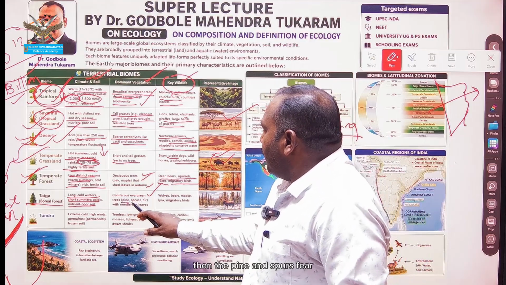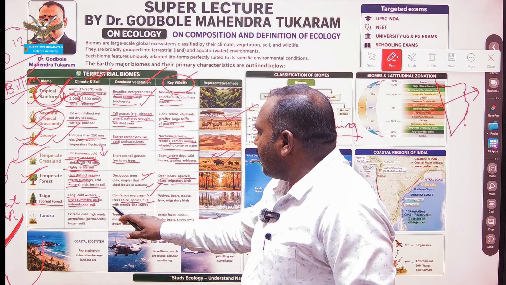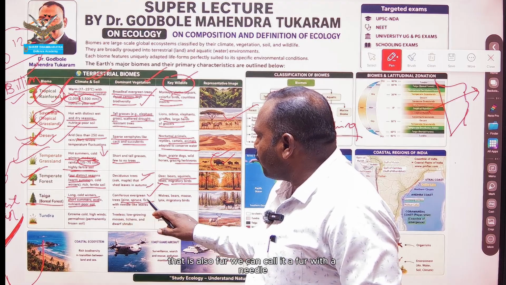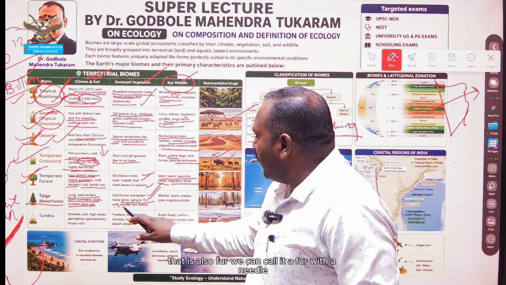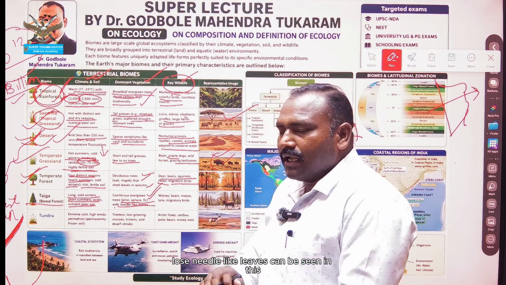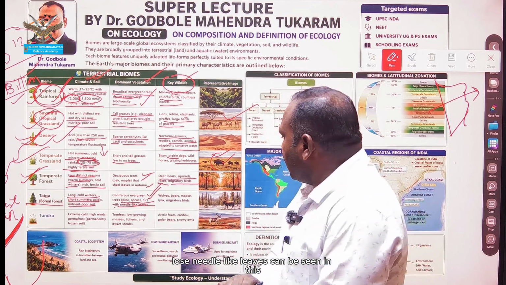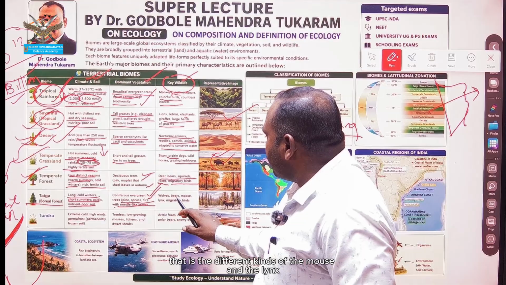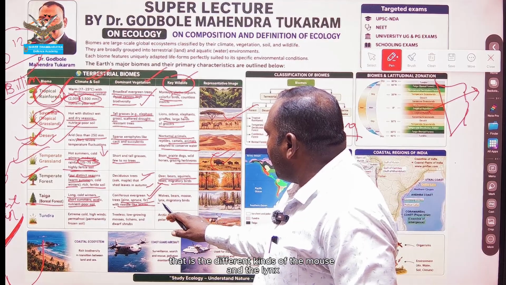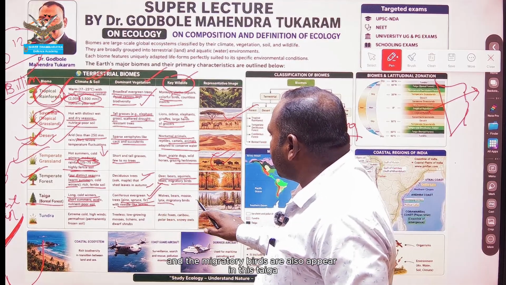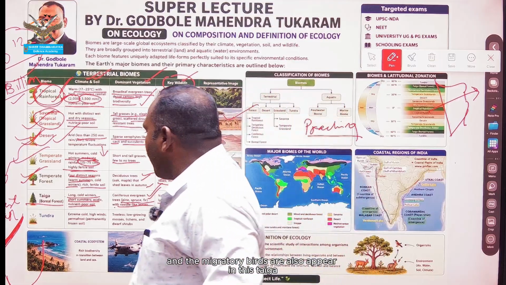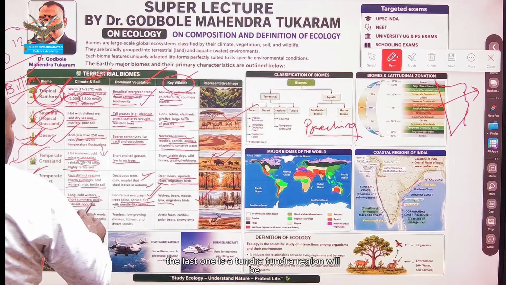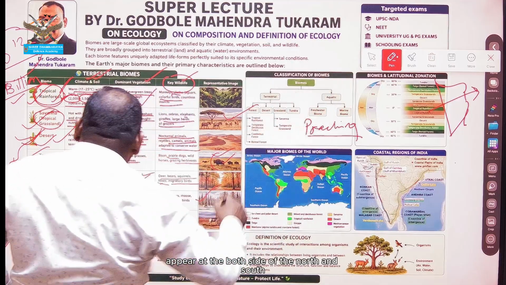Then the pine, spruce and fir, with needle-like leaves, can be seen. Different kinds of moose and lynx and migratory birds also appear in this taiga. The last one is the tundra. Tundra region appears on both the north and south sides.